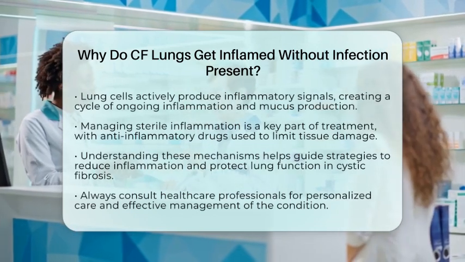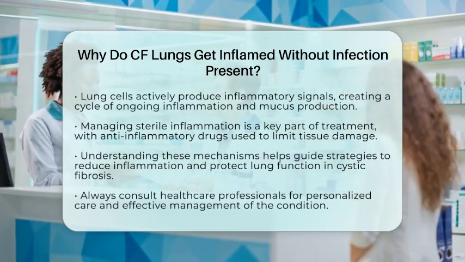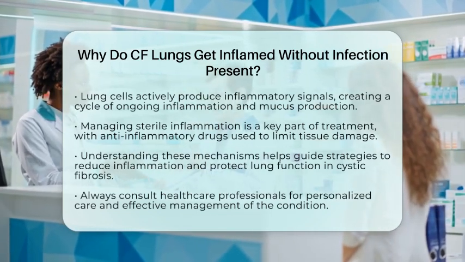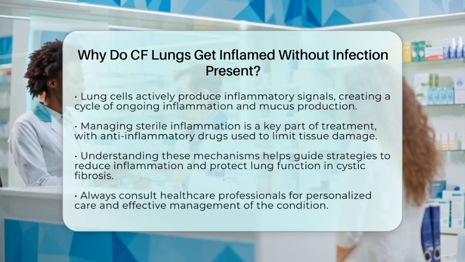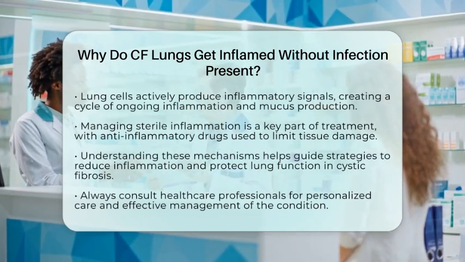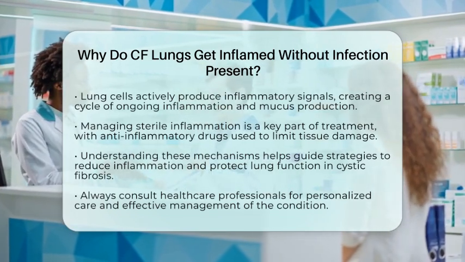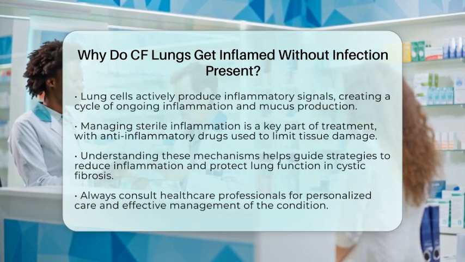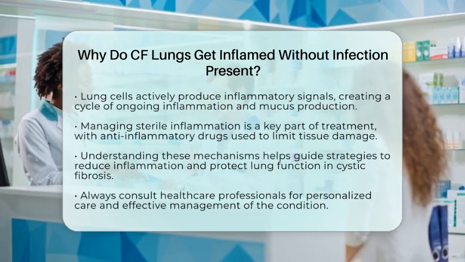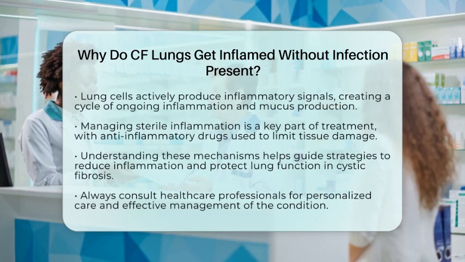In summary, lung inflammation in cystic fibrosis without infection happens because the abnormal mucus, low oxygen levels, and dysfunctional cells all send signals that activate the immune system. This leads to inflammation that damages the lungs over time. Understanding this process helps guide treatment strategies focused on reducing inflammation and preserving lung function.